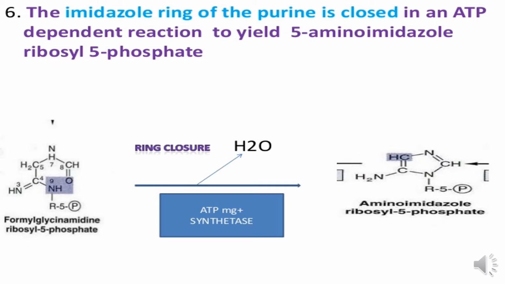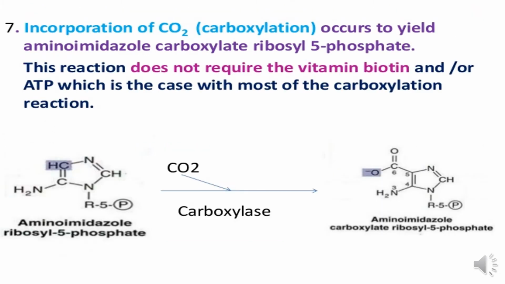Now, in the previous lecture we found that formylglycinamidine ribosyl 5-phosphate, with ATP and magnesium, is acted on by the synthetase, which releases water and converts it into aminoimidazole ribosyl phosphate. Then carboxylation occurs to yield aminoimidazole carboxylate ribosyl 5-phosphate.